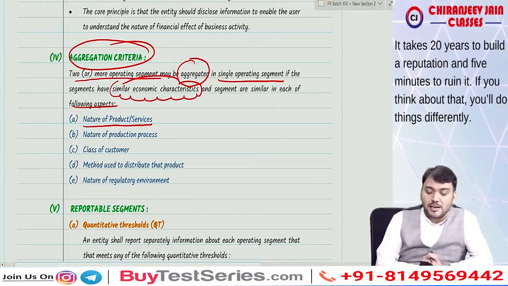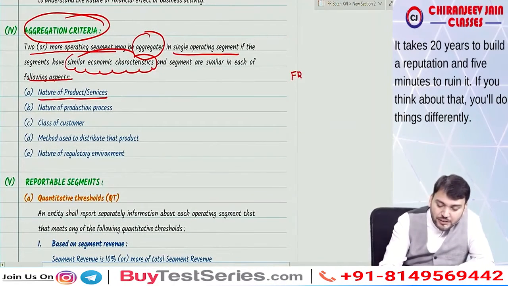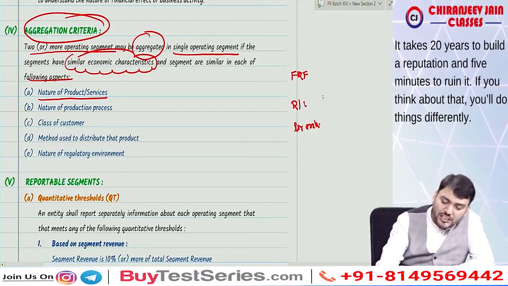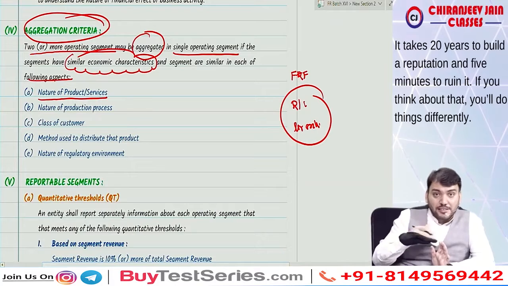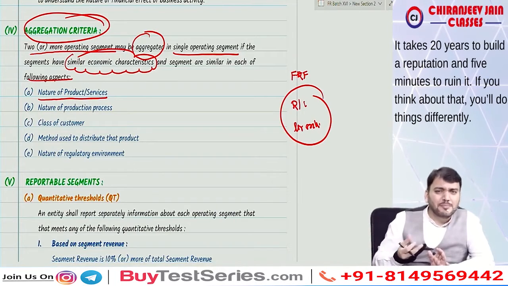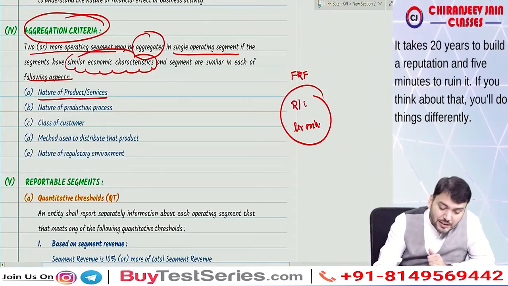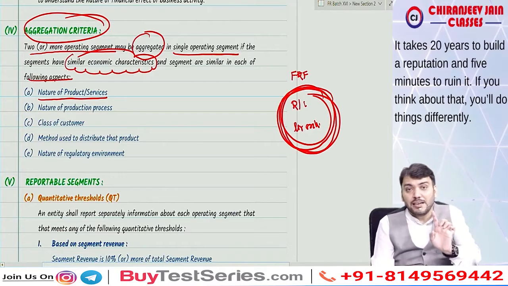Are you getting what I'm saying? Now, just try to understand. Face-to-face class is totally different. But recorded classes and live online classes have the same nature, because I need to record it, I need to take the class, and then do the same type of process. So the nature of product and service is similar, so we can combine them and make it one segment.